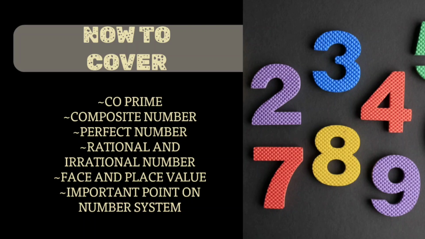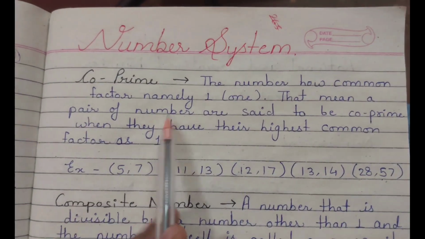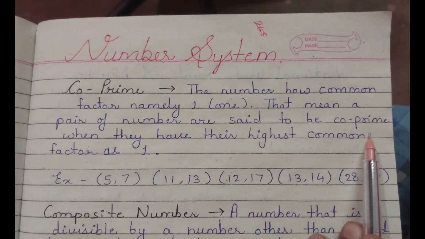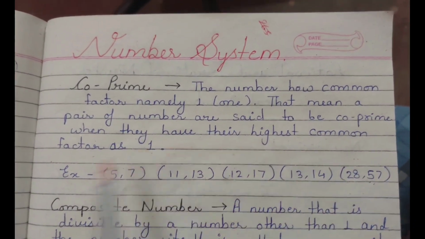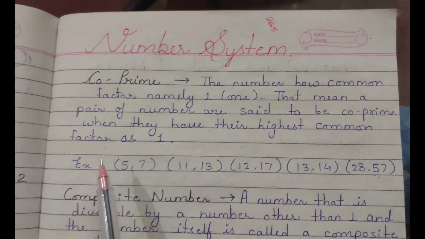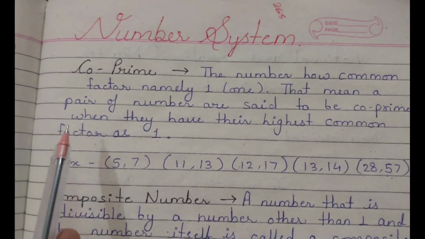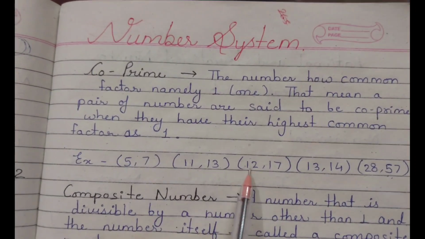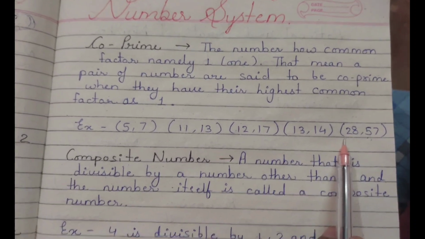So now let's go ahead. Co-prime numbers: a pair of numbers are said to be co-prime when their highest common factor is 1. Examples: 5 and 7, 11 and 13, 12 and 17, 13 and 14, 28 and 57.